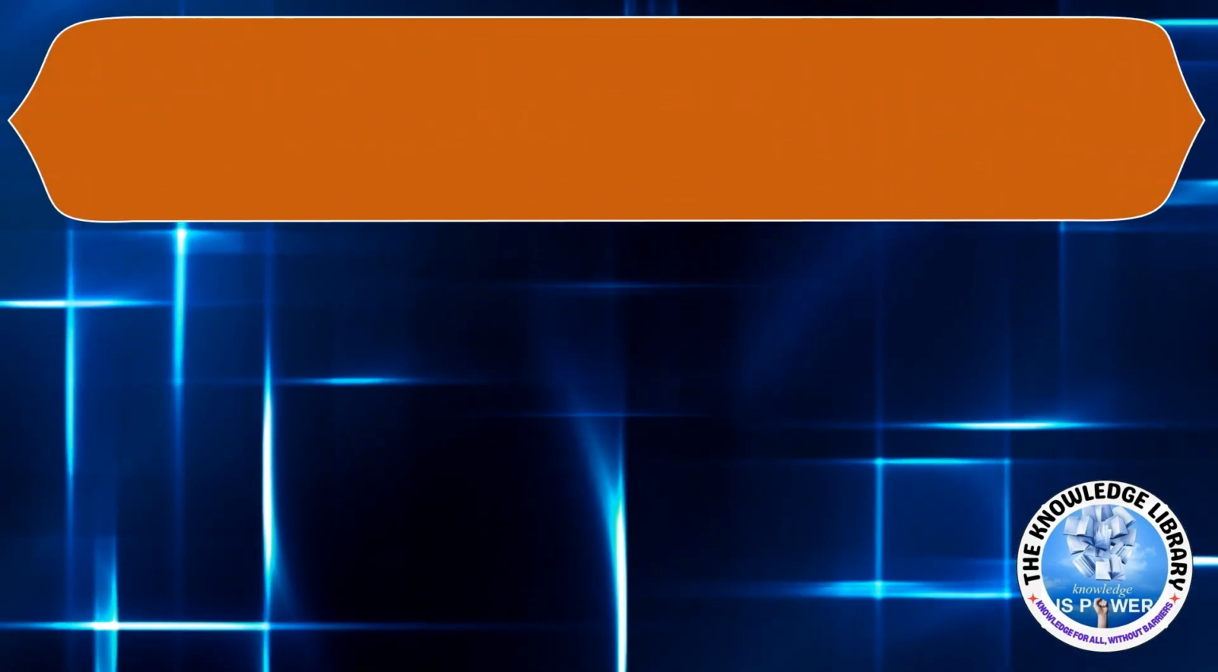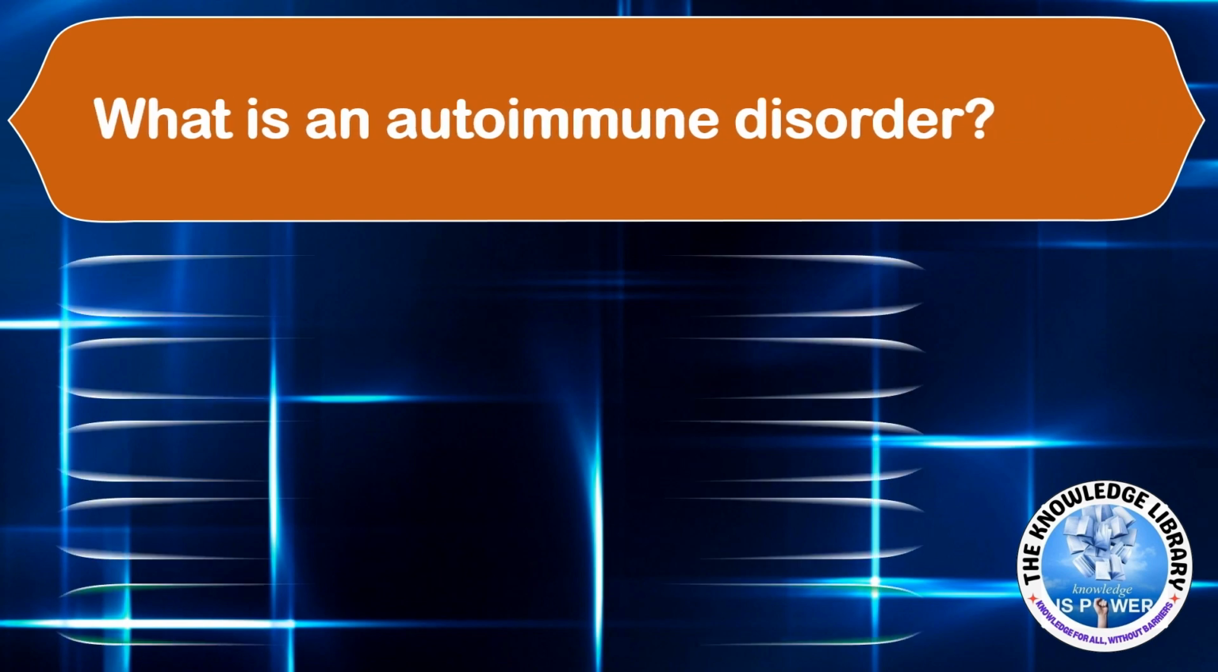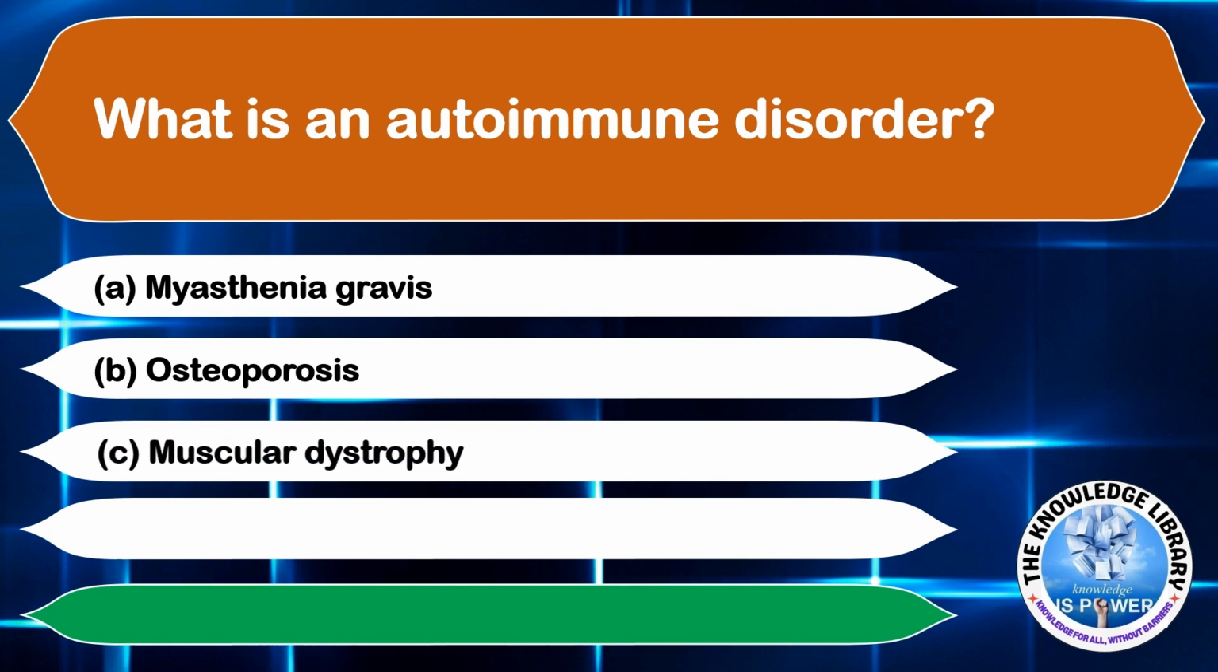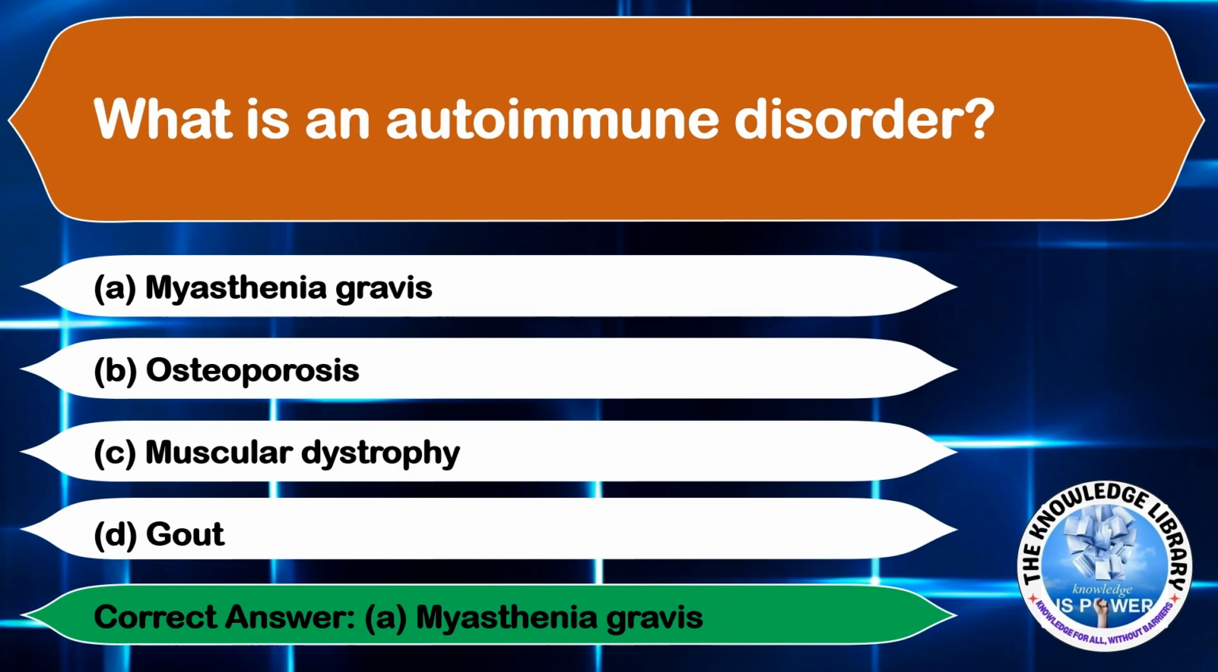Moving on to the next question. What is an autoimmune disorder? Option A, myasthenia gravis, option B, osteoporosis, option C, muscular dystrophy, and option D, gout. The correct answer is option A, myasthenia gravis.